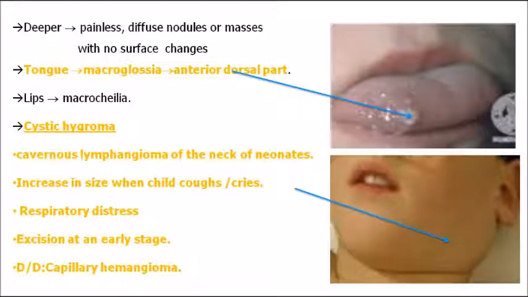So as a treatment, you have to do excision at the early stage of the lesion. As soon as it is detected, you have to go for excision. And the differential diagnosis is capillary hemangioma. So remember, these points are very very important.